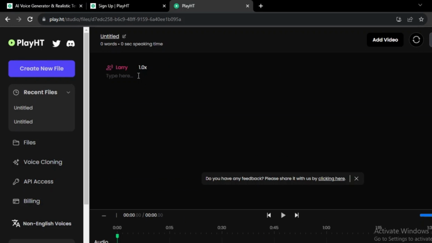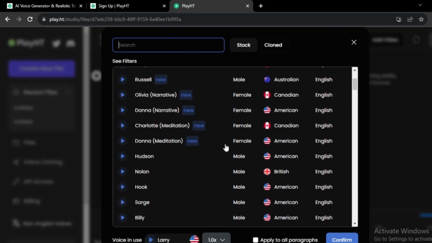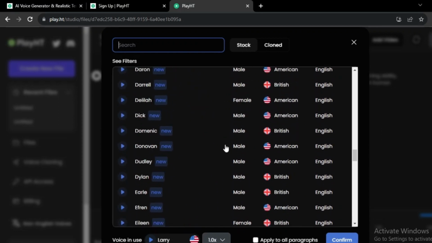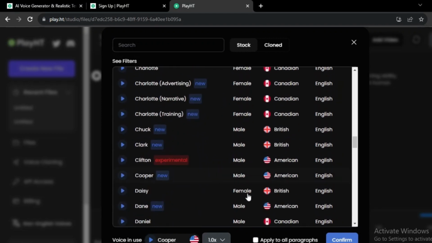Although Larry is their AI voice by default, you may change it by clicking on it. The voices range from gender to accent to age to tempo, among other things, as you can see in the header portion. You can now experiment with playing various voice samples until you find one you like. Cooper will be used for mine. Simply click the name to select it.